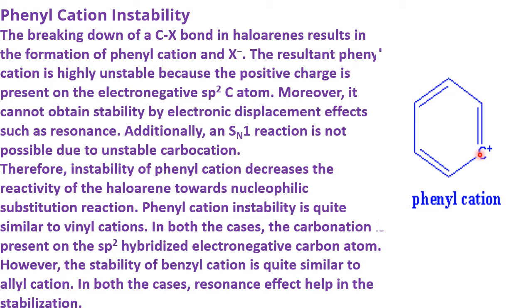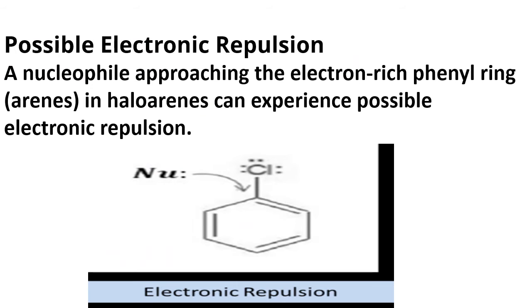But here, the phenyl carbocation is unstable, no? When the phenyl carbocation is unstable, how can we expect the reactivity of haloarenes towards the SN reaction? So because of all these reasons, haloarenes are less reactive towards SN reactions.